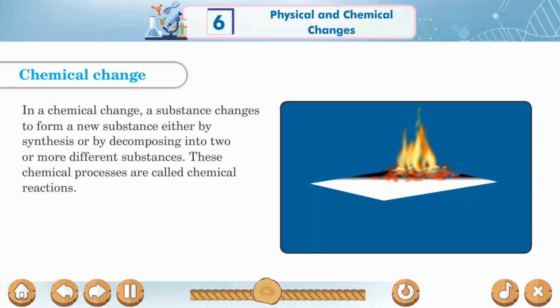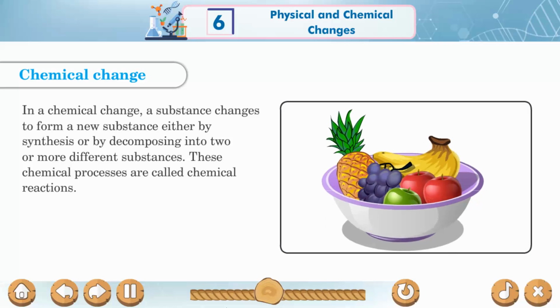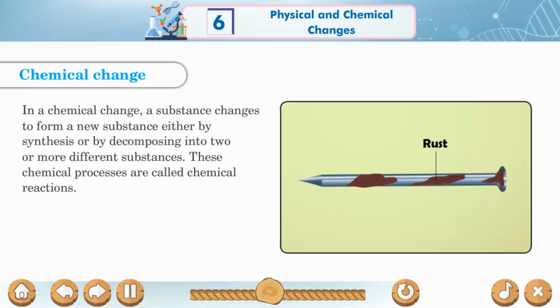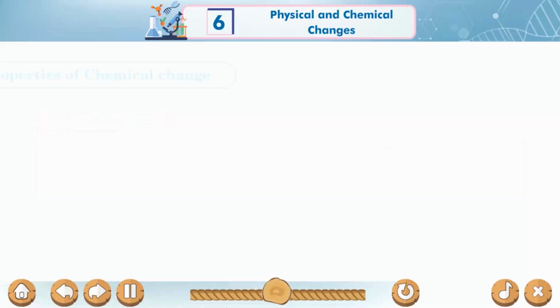In a chemical change, a substance changes to form a new substance either by synthesis or by decomposing into two or more different substances. These chemical processes are called chemical reactions. Fascinating fact. Burning of firecrackers is based on the principle that chemical reaction gives out heat and light. For example, burning a sparkler is a chemical reaction in which heat and light are given out.